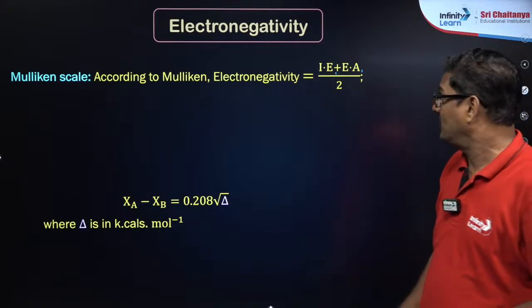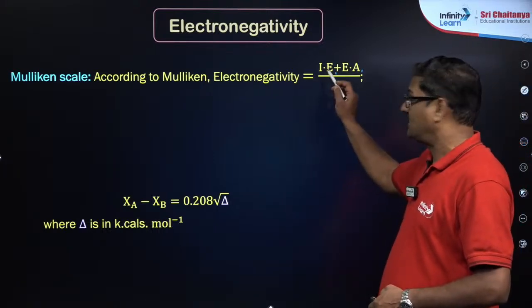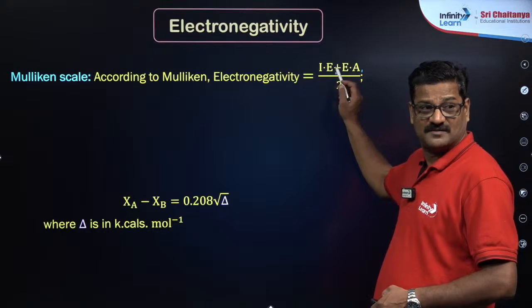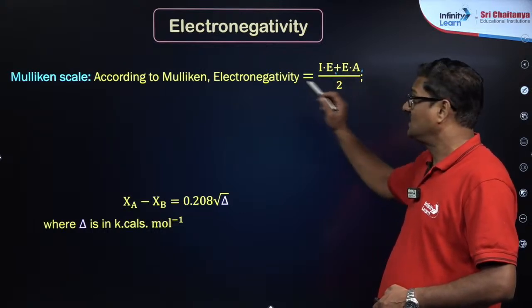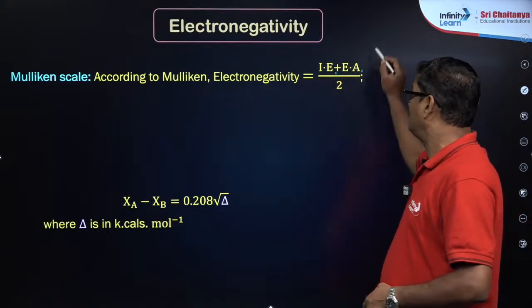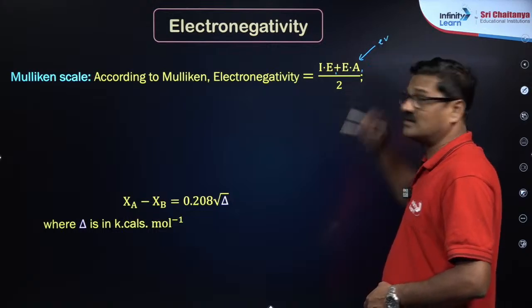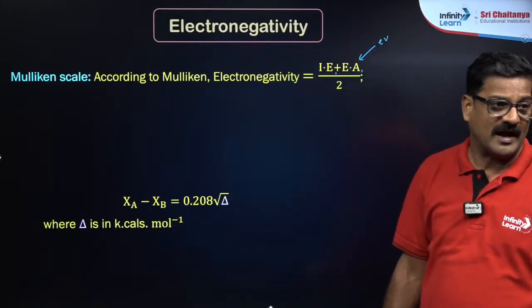So the average of the first electron affinity and the first ionization energy according to the Mulliken scale, provided that these are taken in electron volt per atom.